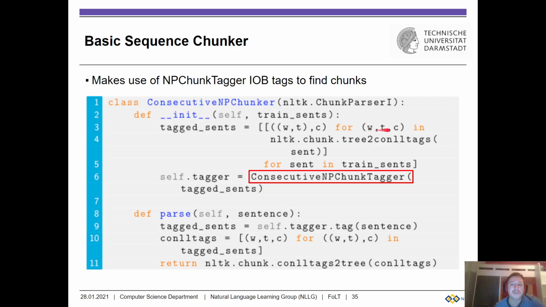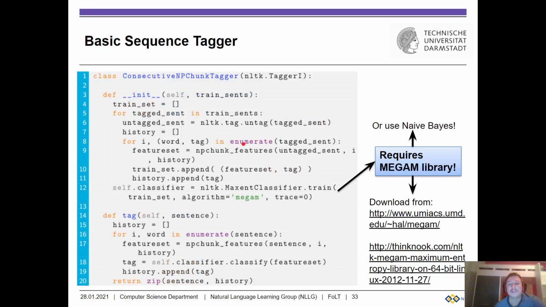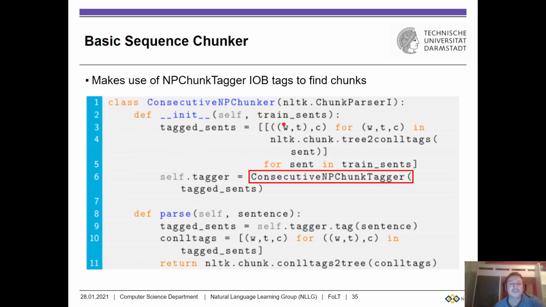And conll format, you know that that's a triple of word, part of speech tag, and chunk BIO label. And we're going to make pairs out of this. So the input to the classifier is a pair of word and part of speech tag, and the label is a chunk label. So this pair actually takes the role of the word here, and therefore the word is a little bit misleading. So this is not actually a word, but now as we've instantiated it, it's a pair of a word and the part of speech tag.